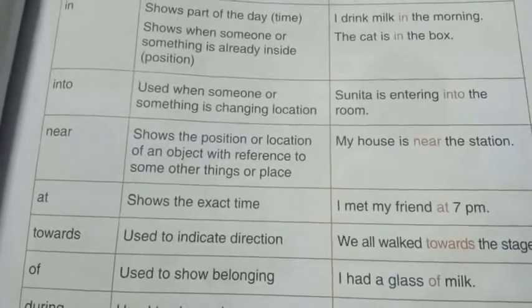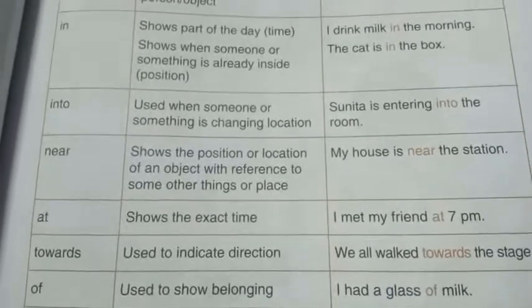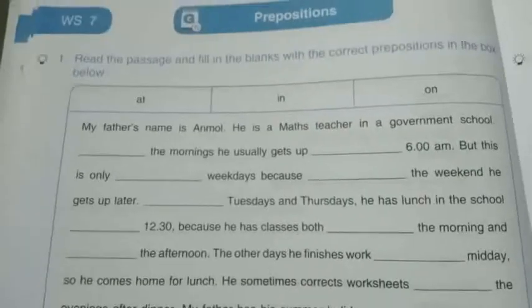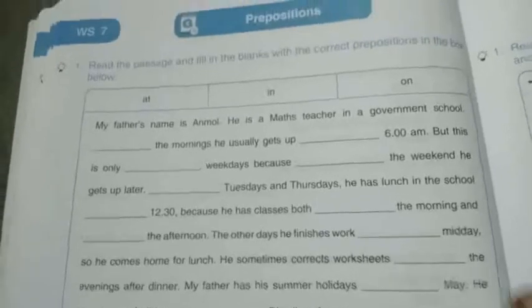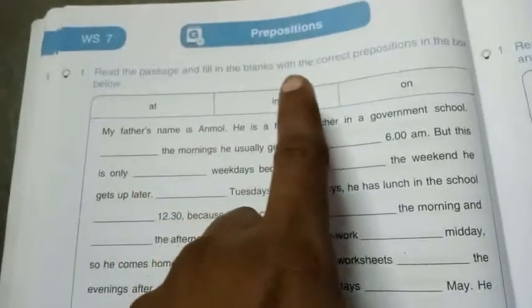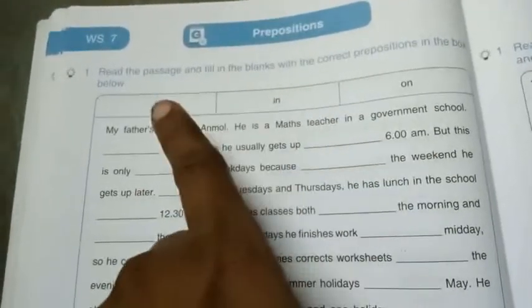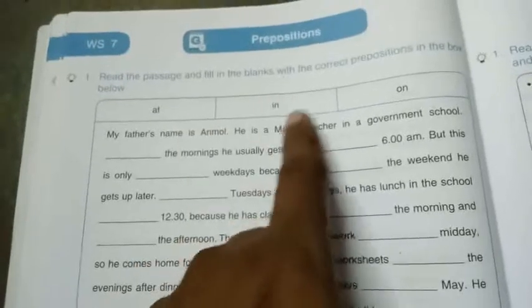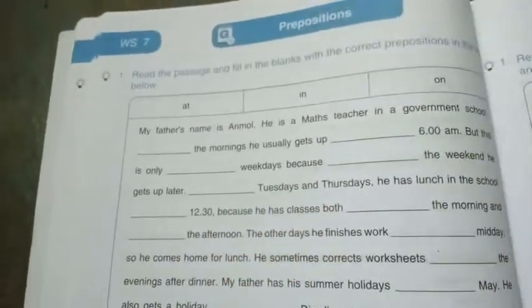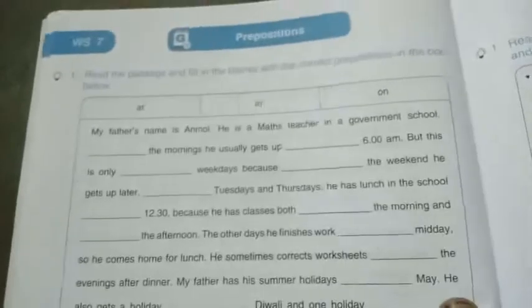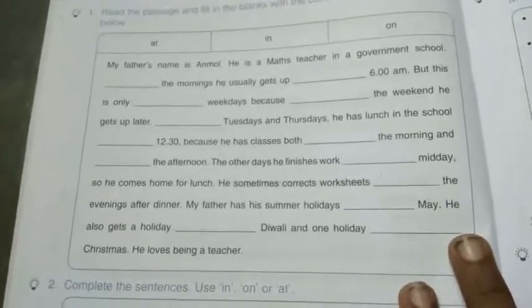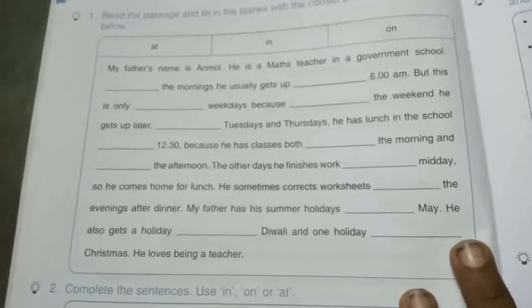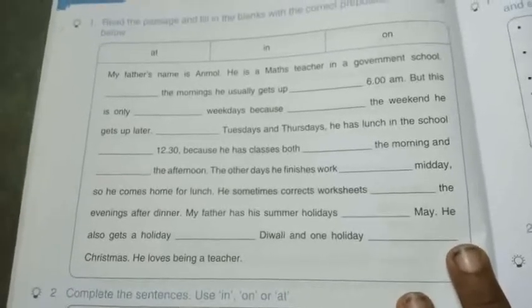Right? Great. Now we will do one worksheet activity. See this, my dear children. This is worksheet number 7. Read the passage and fill in the blanks with the correct preposition in the box below: at, in, on. We revise these prepositions, right? So, my dear children, I will send this to you. Look at the question and write the answers in your notebook.